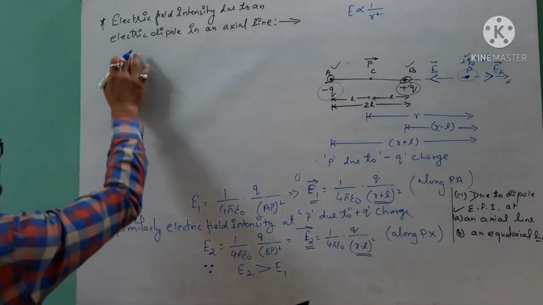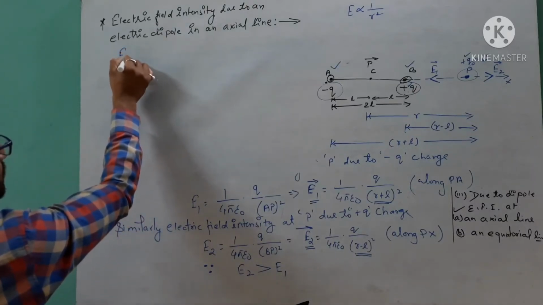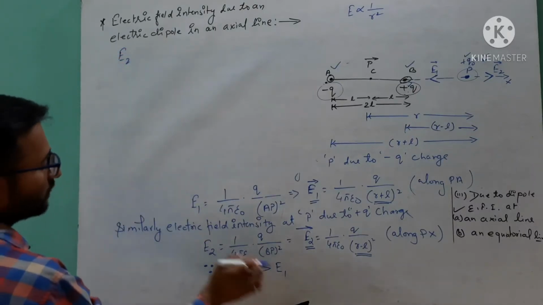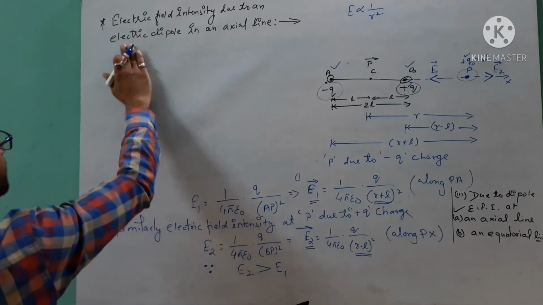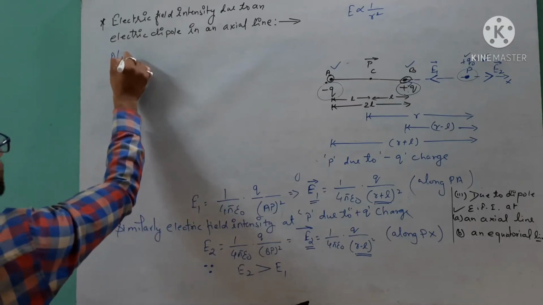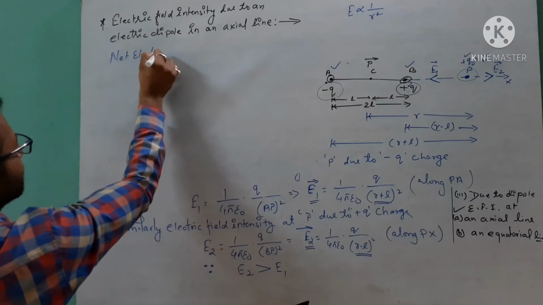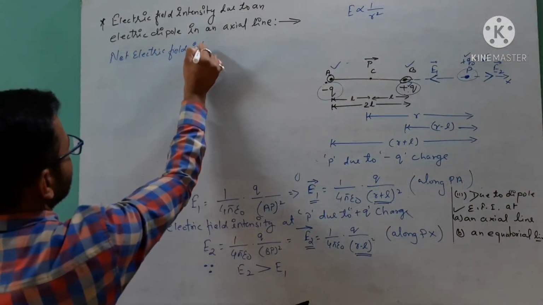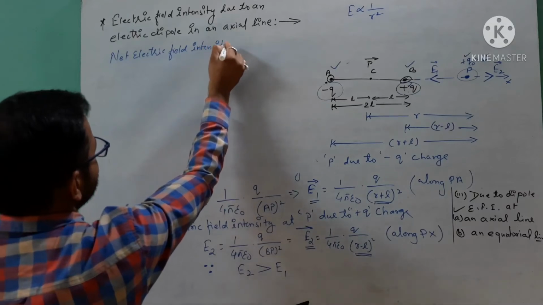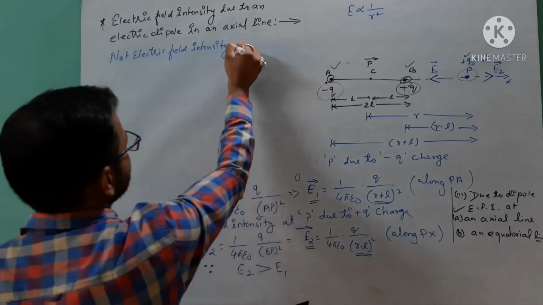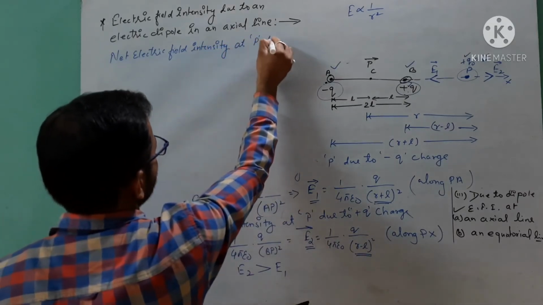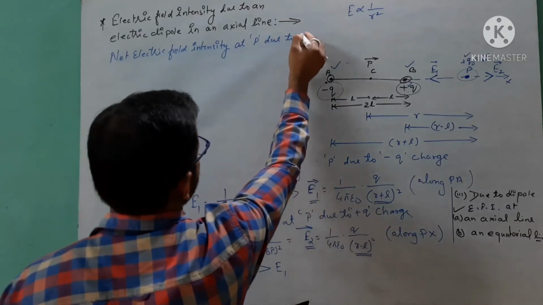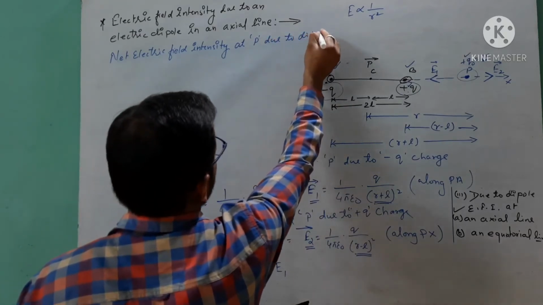The net electric field intensity at P due to the dipole is the required answer.